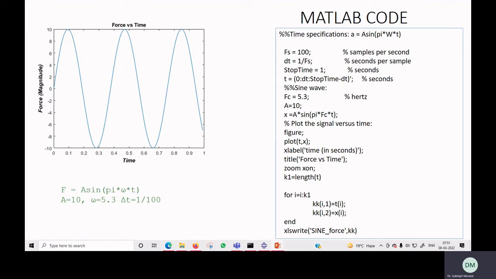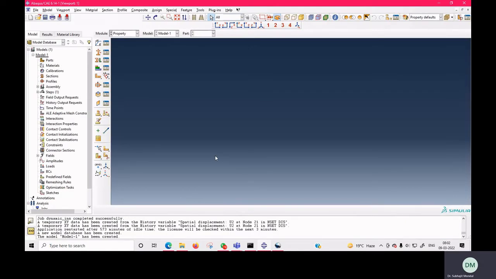We'll see how we can obtain all these things. Here I will use Abaqus. Let's go to the problem. Now here we will model a beam and we will see how to perform static analysis and how to perform dynamic analysis.